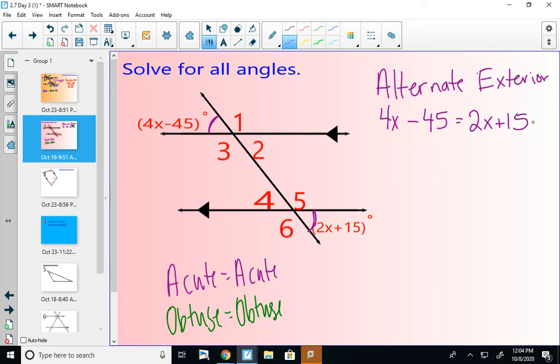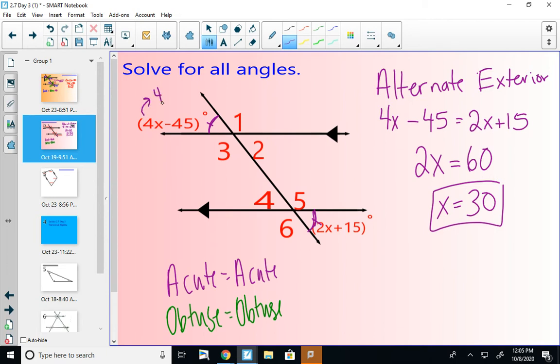We can do this algebra. I'll subtract 2x on each side, so that gives me a 2x on the left. I'll add 45 on each side, so that would give me 60. Divide each side by 2. X would be 30 here. And then we wanted to solve for all the angles. So it looks like both of these are acute, so they're going to be congruent to each other. So I really just have to figure out one of them. Let's do this one up here.